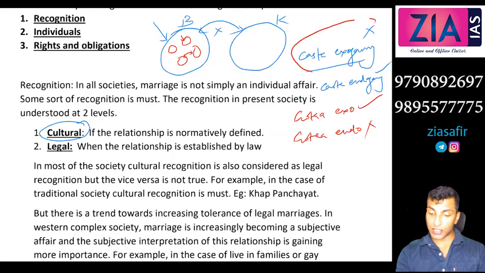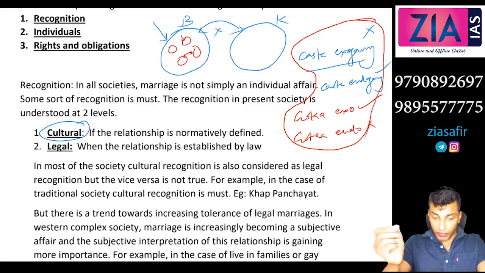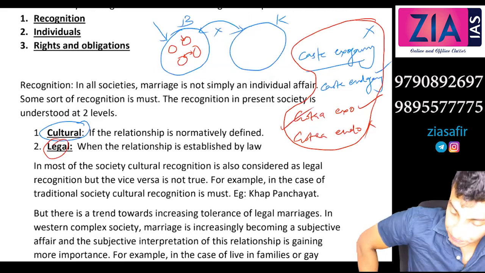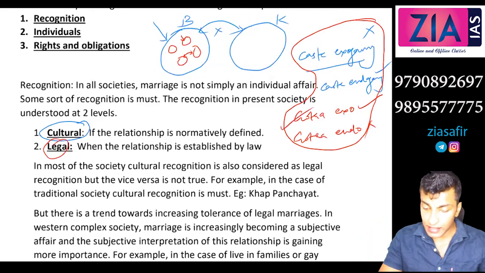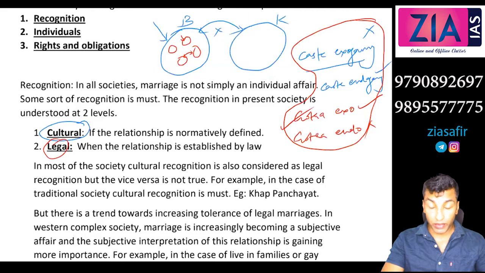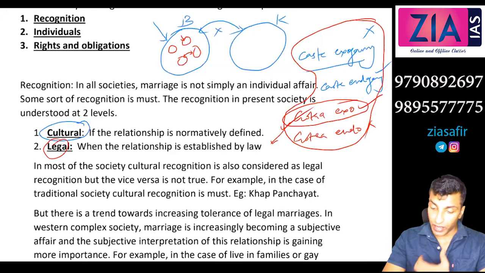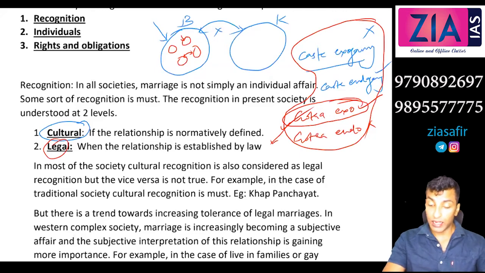So this is the marriage rule. This is the cultural rule. But when it comes to legal, you can marry within gotra also, no problem. This is the typical marriage rule. Even in South India, there is a deviation from this. In South India, you can even marry your uncle. There are different systems among Muslims, among Hindus also, where you can even marry your uncle. We will discuss all those forms of marriage.